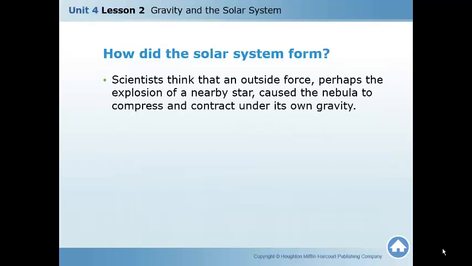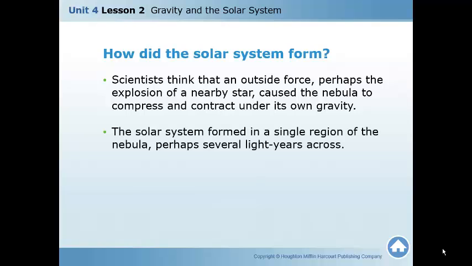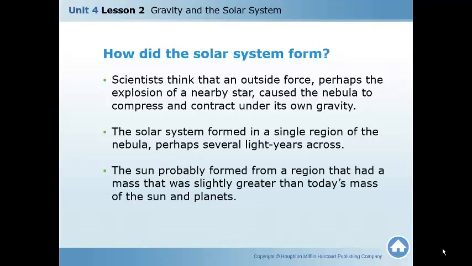Scientists think that an outward force, perhaps the explosion of a nearby star, caused the nebula to compress and contract under its own gravity. The solar system formed in a single region of the nebula, perhaps several light years across, and the sun probably formed from a region that had a mass that was slightly greater than today's mass of the sun and planets.